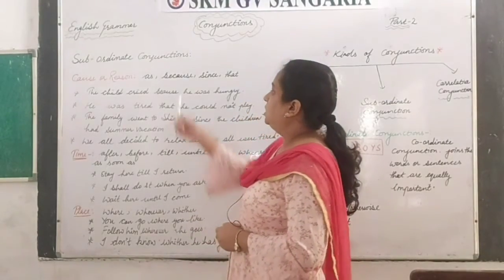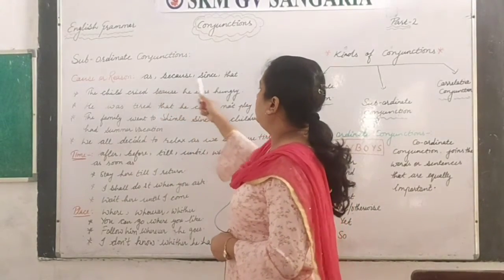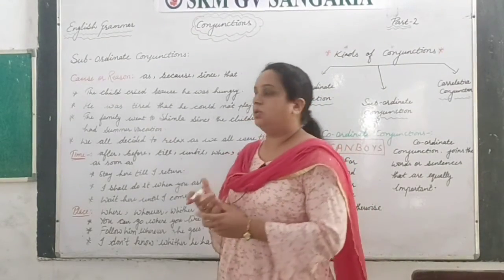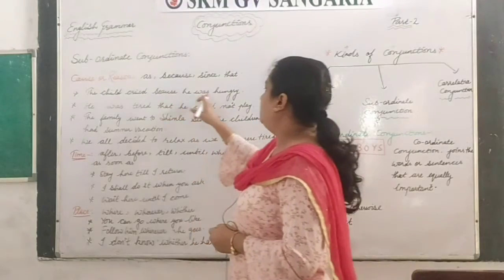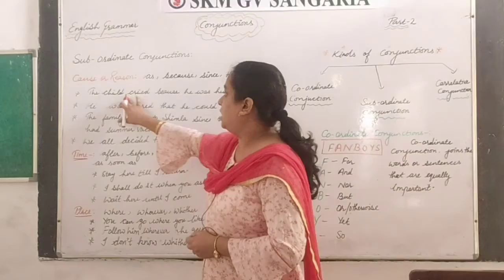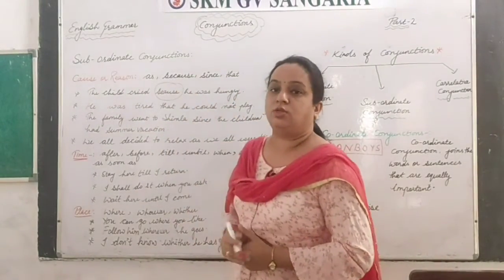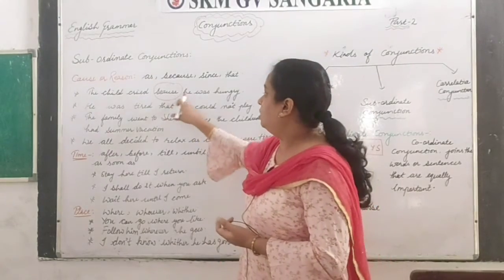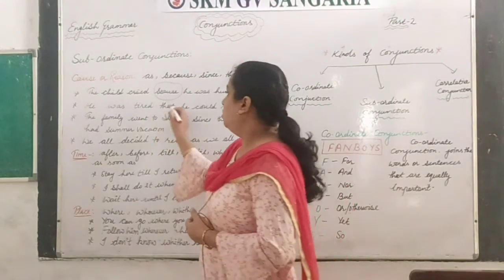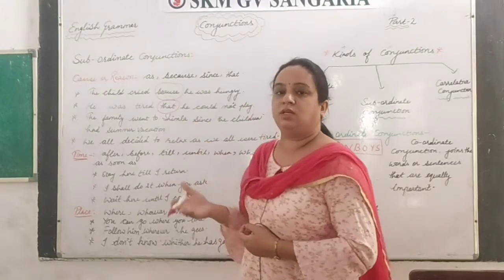Now next, see the subordinate conjunctions for reason and cause. As, because, since and that are the words which are used to tell the reason and the cause of something. The child cried, he was hungry. These are the two clauses here. The child cried because he was hungry, and these are joined with "because", right? So that is telling why he cried: because he was hungry. He was so tired that he could not play, right? So what was the reason that he could not play? Because he was tired. So that is giving us the cause here.